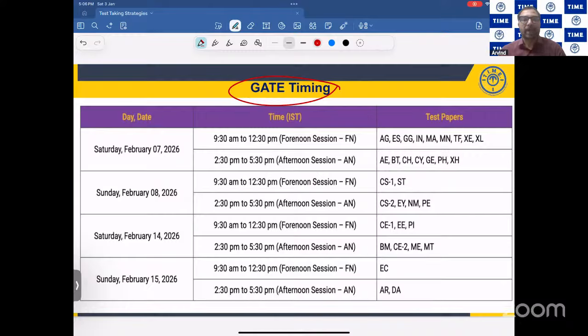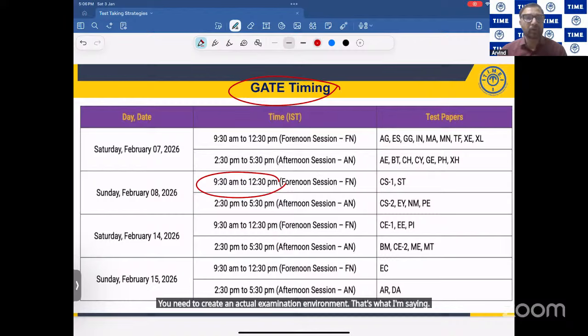For example, if you're having the examination from 9:30 to 12:30, the way you have to practice is to sit in a room at 9 o'clock, not 9:30. Sit in the room, open the computer, and look at the blank screen from 9 to 9:30, half an hour or 20 minutes. You need to create an actual examination environment. That's what I'm saying. Sit at 9 o'clock, at 9:10 switch on the computer, and for 20 minutes you're not going to do anything, just looking at the screen, or looking here and there.